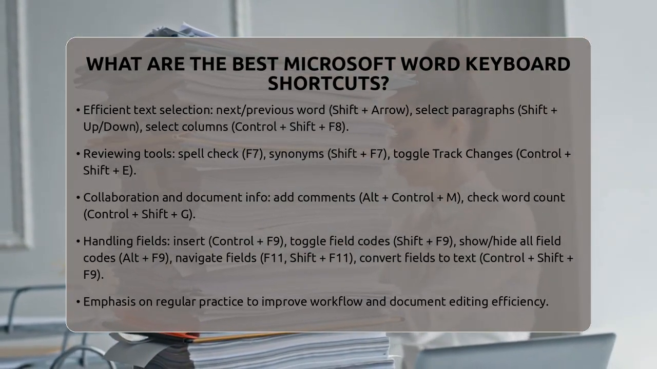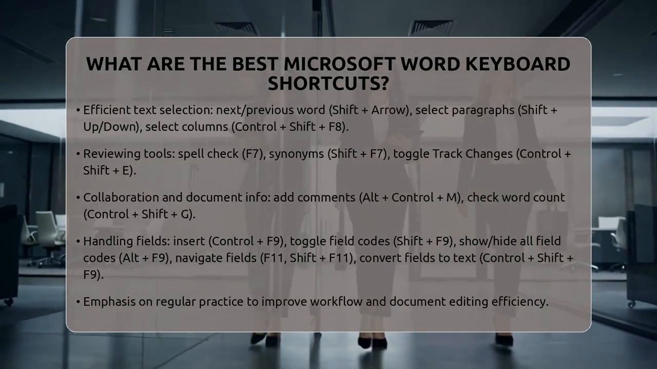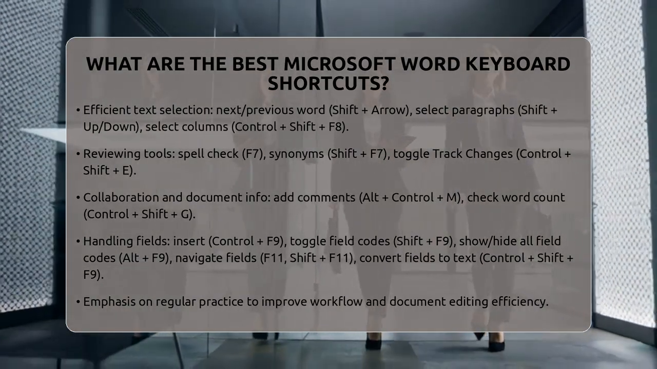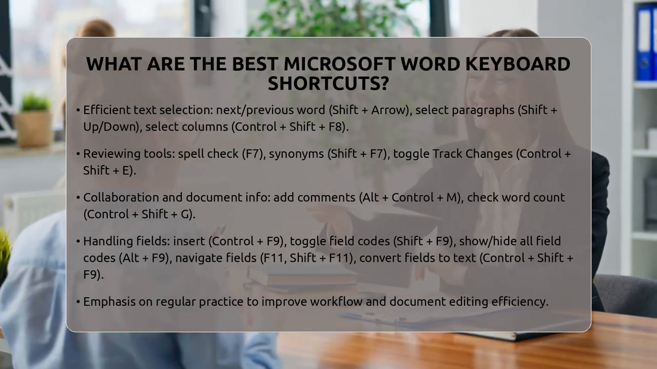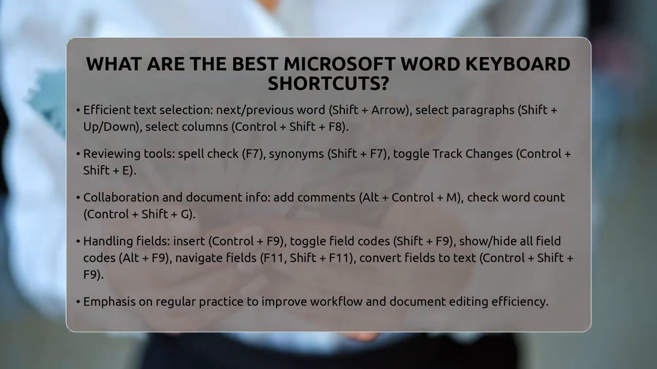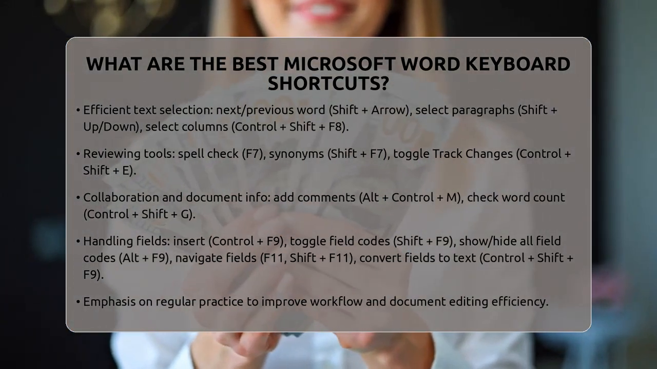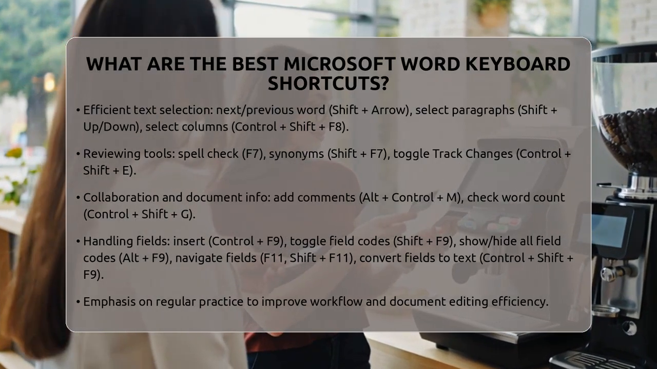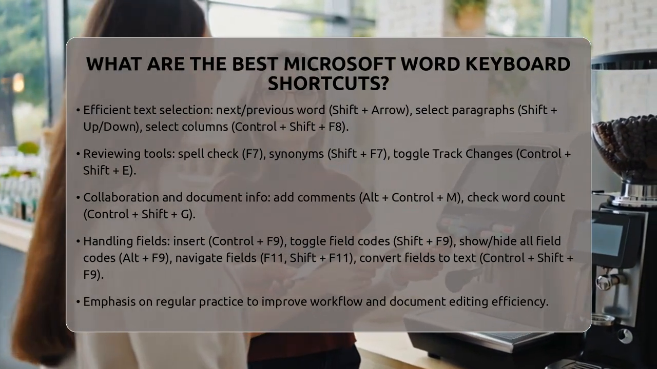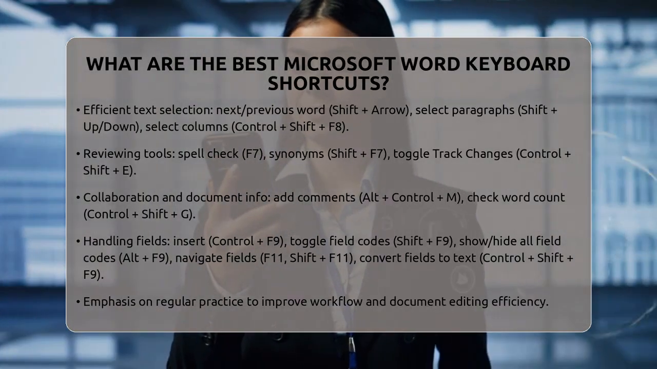For advanced users, inserting fields like dates or page numbers is simple with Ctrl plus F9. To toggle the display of field codes, Shift plus F9 works, and Alt plus F9 shows or hides all field codes in your document. Jumping between fields is easy with F11 for the next field and Shift plus F11 for the previous. To convert a field into static text, Ctrl plus Shift plus F9 is your shortcut.